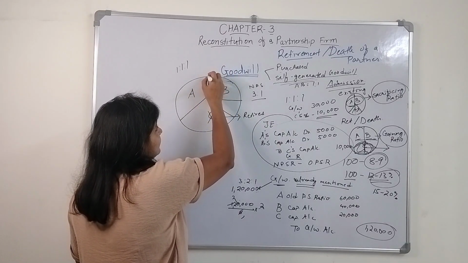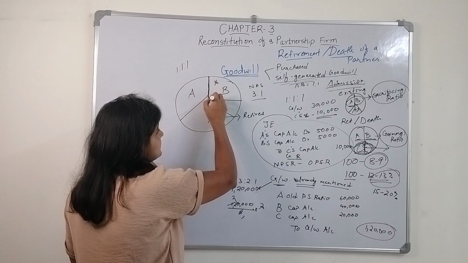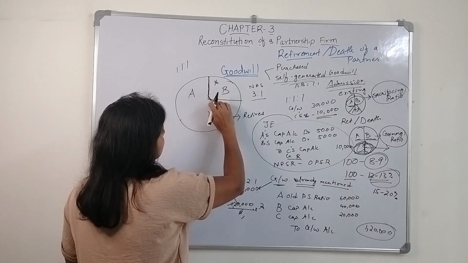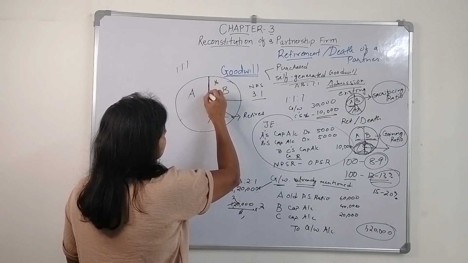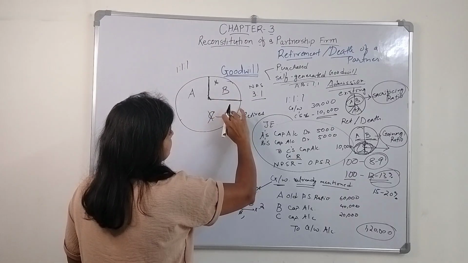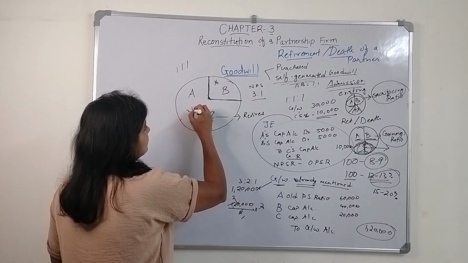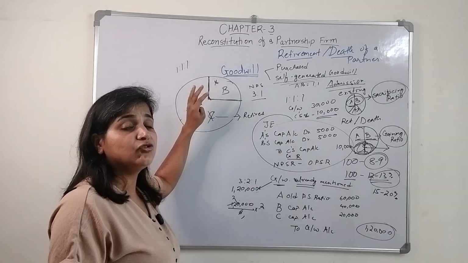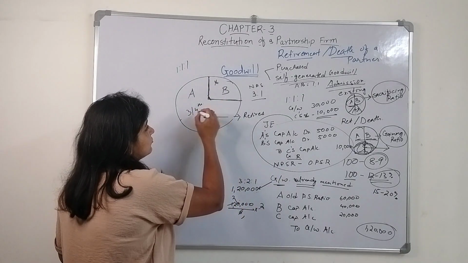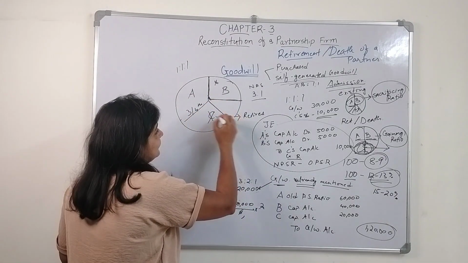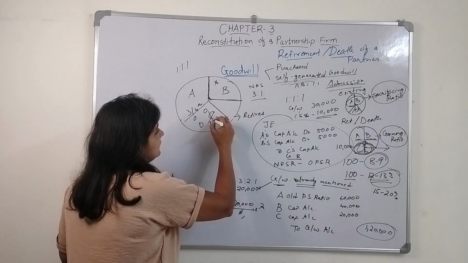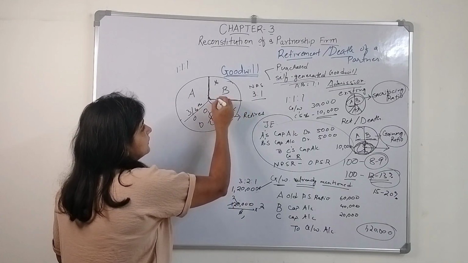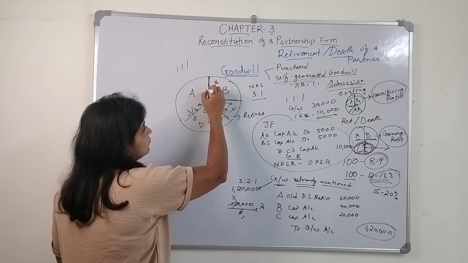So C is going to receive how much? This is the profit which A is going to receive, that is 3/4. So A is going to get the share of C, as well as the share of B. This whole A is going to get.